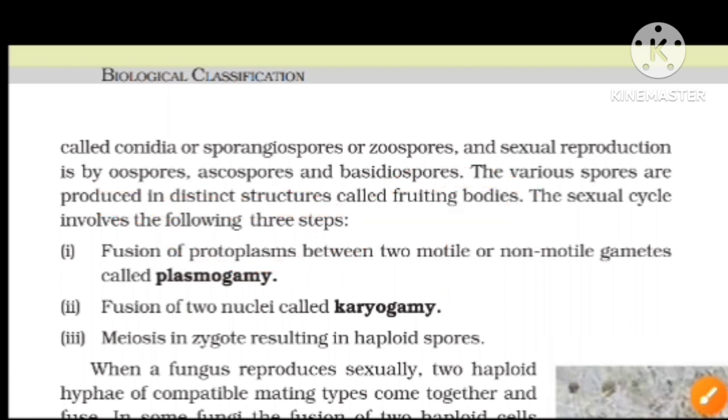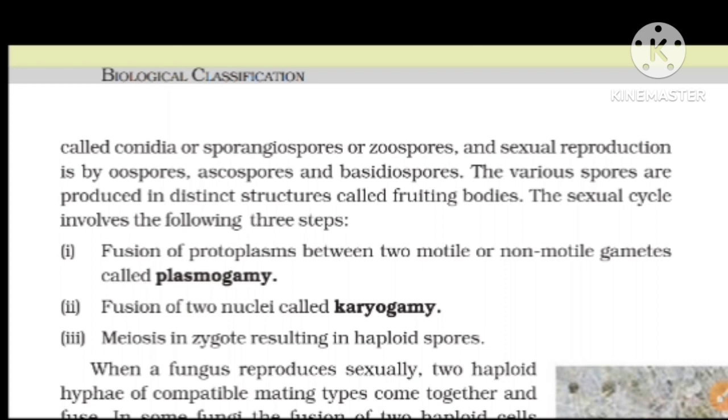The sexual cycle involves three steps: fusion of protoplasms between two motile or non-motile gametes, called plasmogamy; fusion of two nuclei, called karyogamy; and meiosis in the zygote resulting in haploid spores. When a fungus reproduces sexually, two haploid hyphae of compatible mating types come together and fuse.